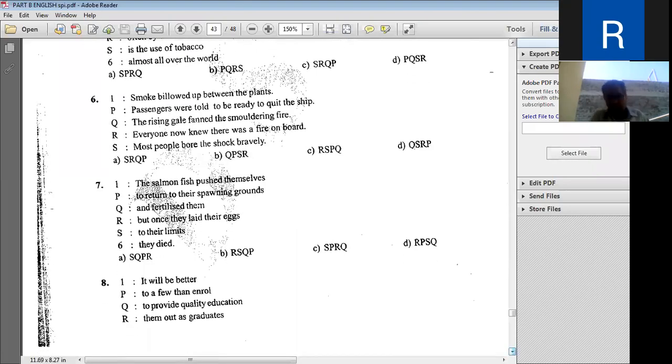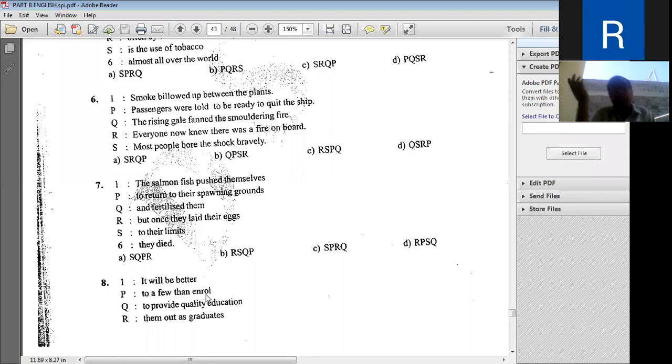Now look at here. It will be better to provide quality education to a few. It will be better to provide quality education to a few than enroll. En masse means big numbers. It is better than giving big number to enroll.